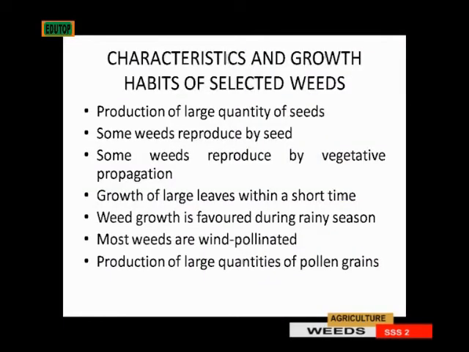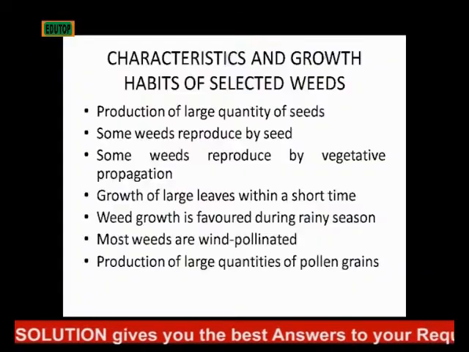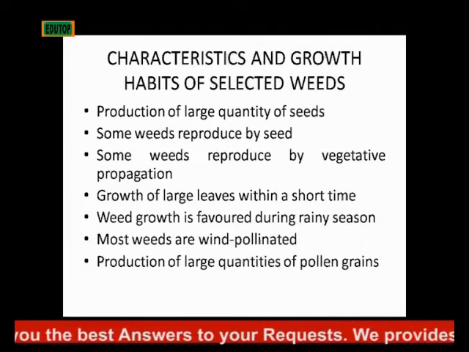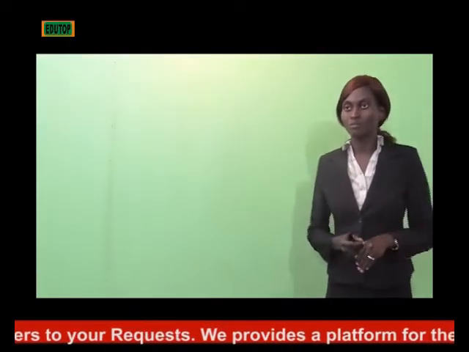So they grow large leaves within a short period of time. Then weed growth is very well favored during rainy season. Then most weeds are wind pollinated, and you know, wind can blow anytime, any day. Once there is wind blow, the seeds are scattered, so they begin to germinate all over the place. Then also they produce large quantities of pollen grains, and that will also enhance fertilization.